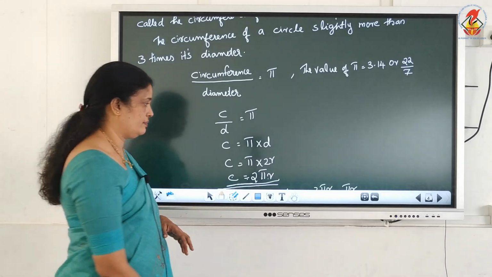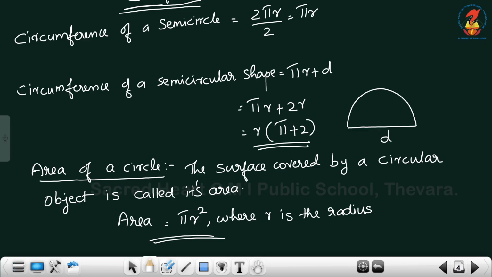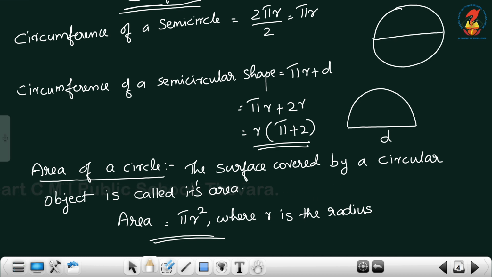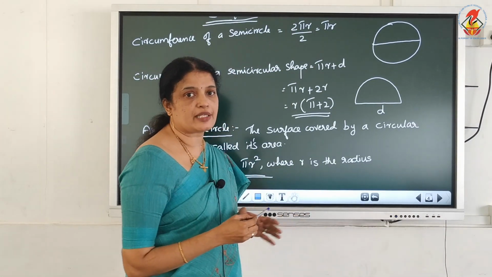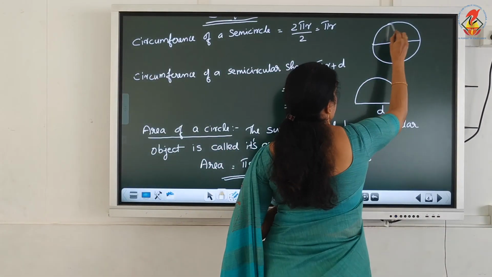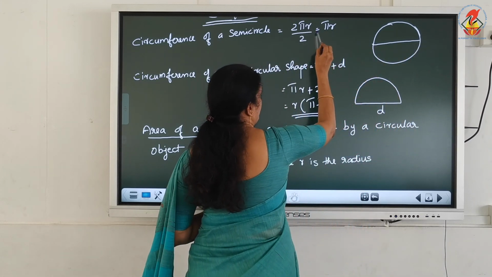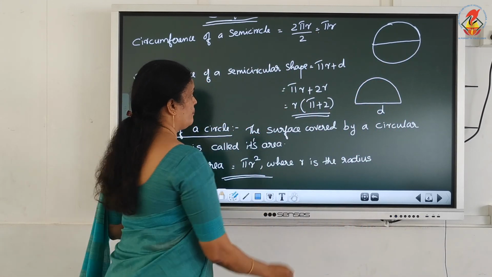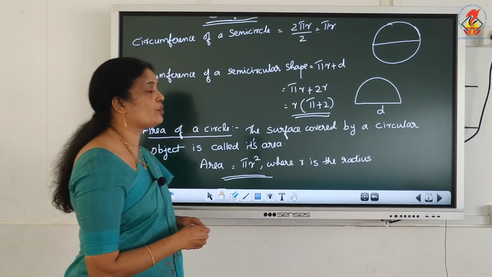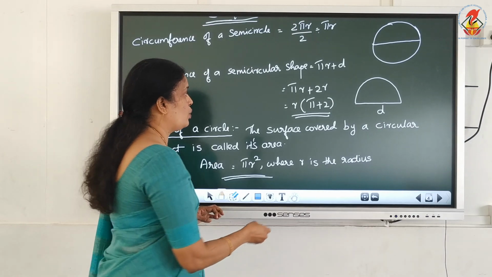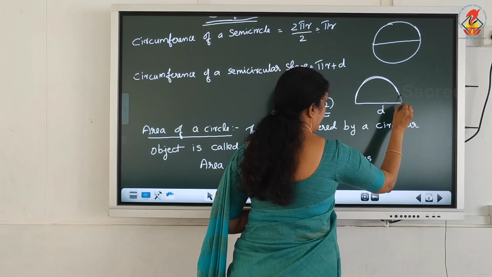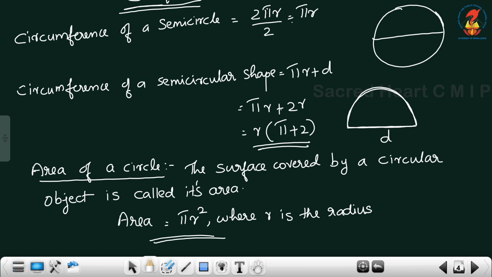Circumference of a semicircle is equal to 2 pi r divided by 2. Here, one circle divided into 2 equal parts means semicircles. You will get 2 semicircles. This length is equal to what? 2 pi r divided by 2, equal to pi r. Next one, circumference of a semicircular shape including diameter. This length is equal to pi r plus d. D is equal to twice the radius, that means 2r. Then r is a common factor, take it outside: r into pi plus 2.